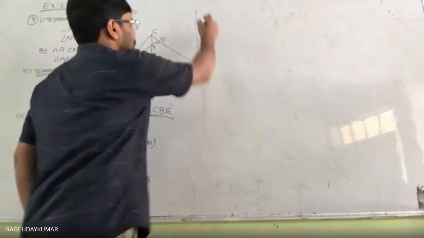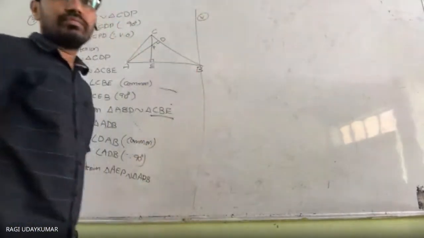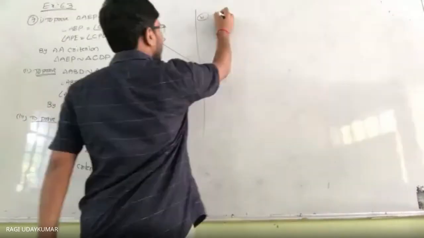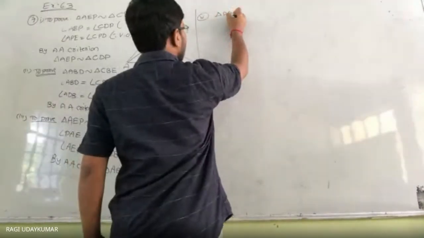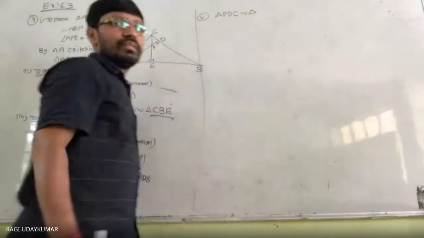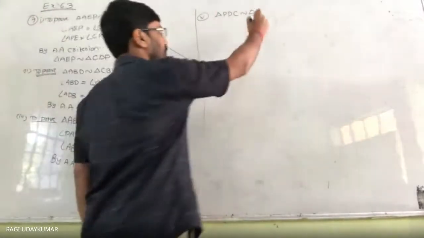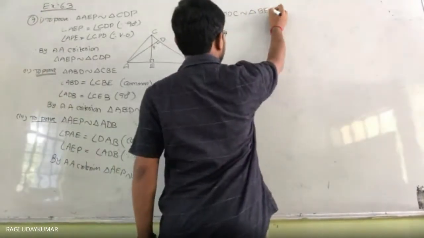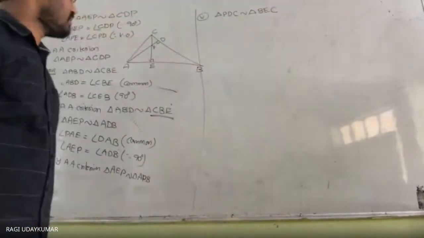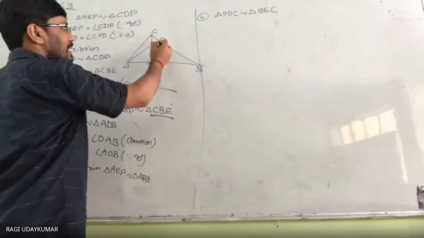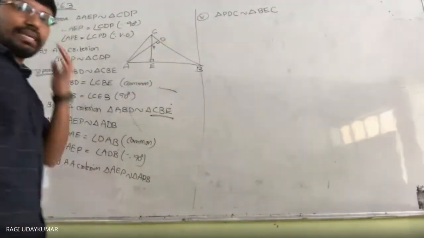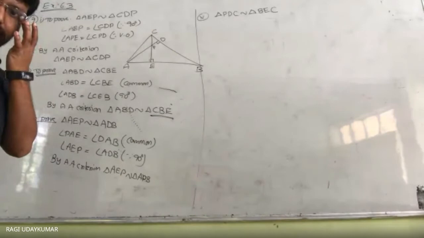The fourth part is asking you to prove triangle PDC is similar to triangle BEC. What are the two triangles? PDC and BEC, here, this triangle. Naming is very important here. When you name similar triangles, the name should be given like that only.